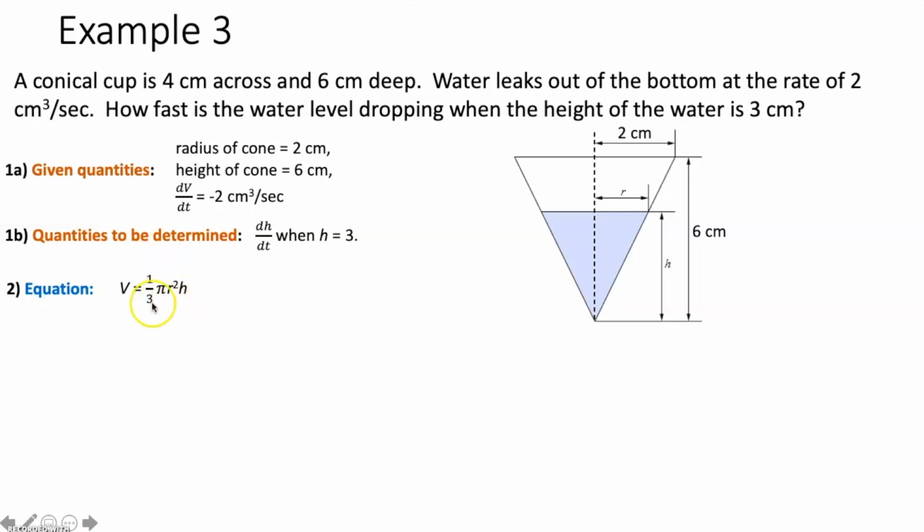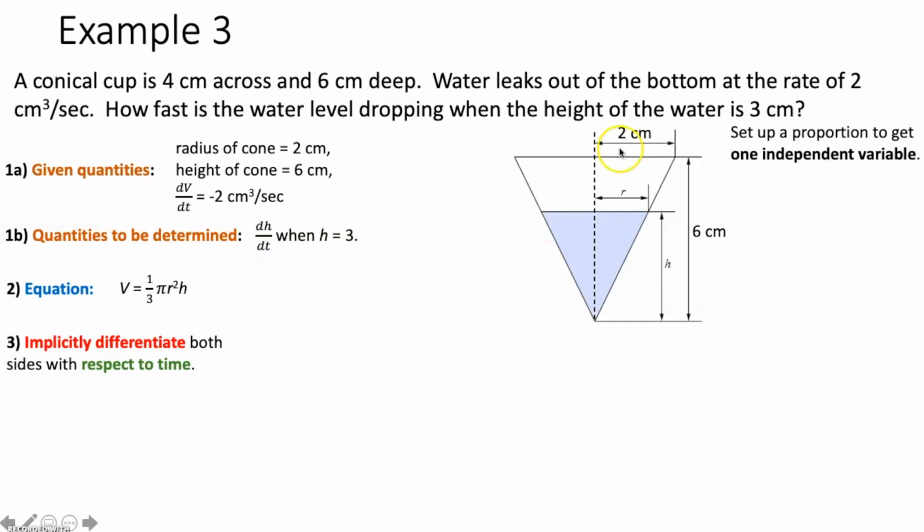So that is going to be our equation that we're going to take the derivative of implicitly with respect to time. Now, there is one issue here. We have an r squared and an h that are our independent variables. Now, in the past 2 problems, we've only had one independent variable, and that needs to happen. You can only have one independent variable. Otherwise, when you take the derivative, you're going to have to use the product rule, and it's going to get really messy with a dr/dt and a dh/dt. So we don't want to do that. We just want one independent variable.